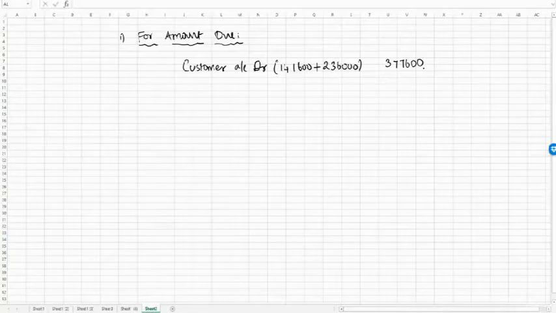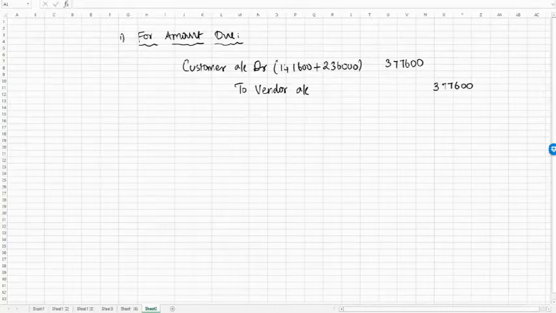But they cannot retain this amount because they have to remit it to vendor, so they will be crediting vendor account. To vendor account 3,77,600. Fine. Now this is the amount due which they should collect. And this is both intrastate and interstate sale.